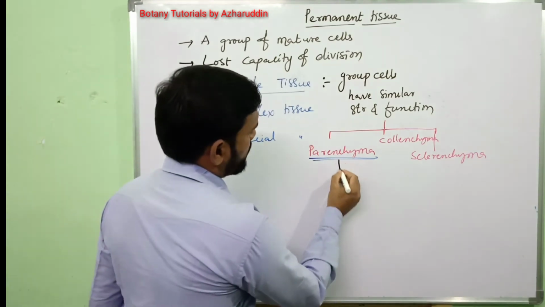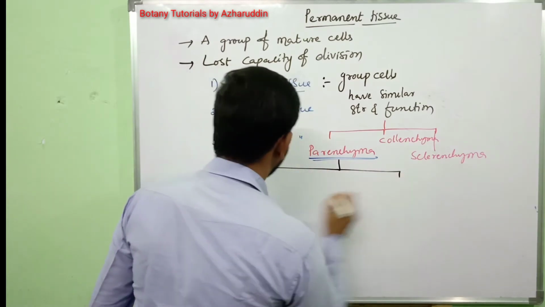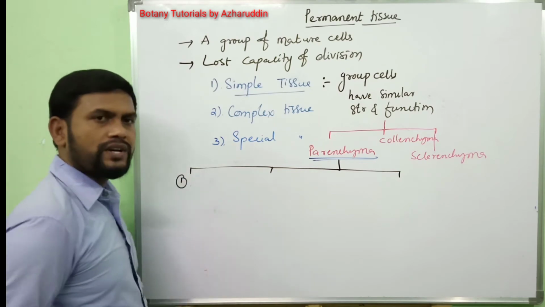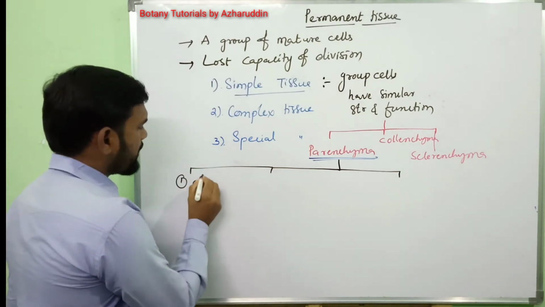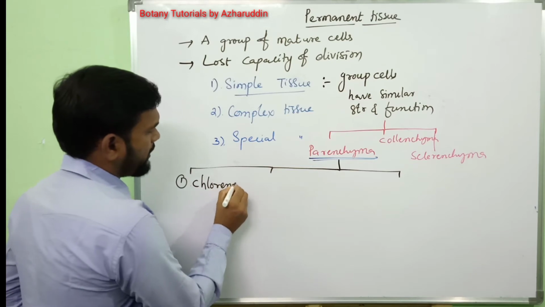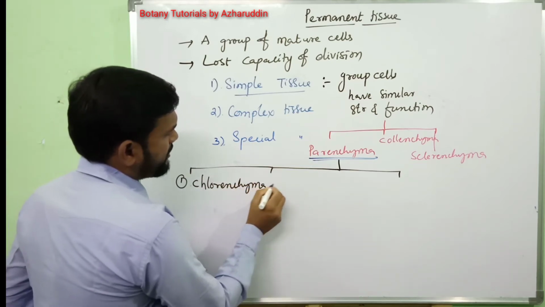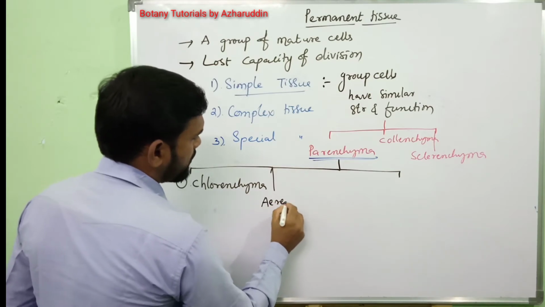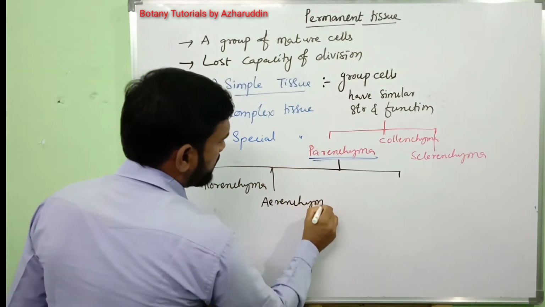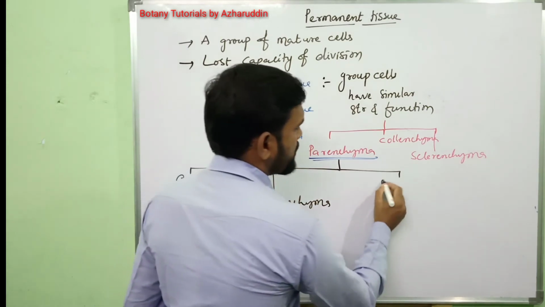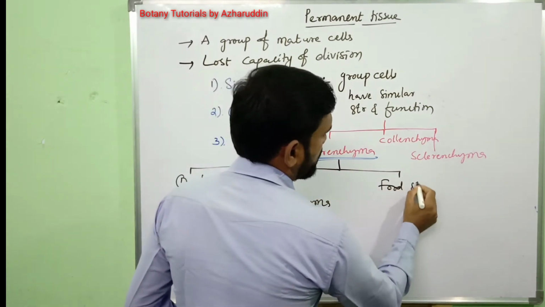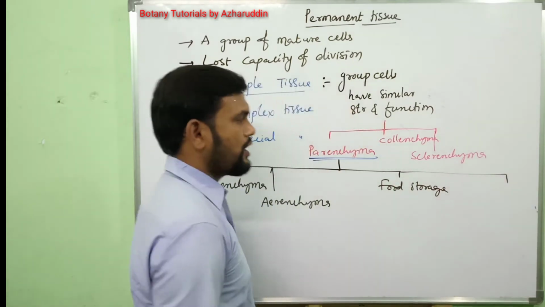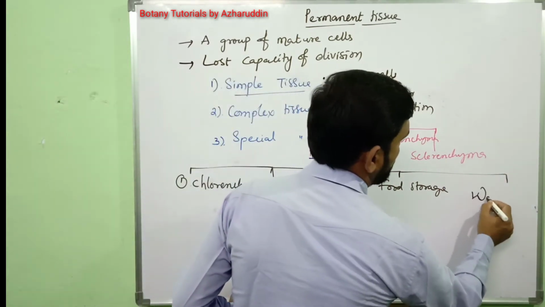They are: number one, chlorenchyma, and second one is aerenchyma, and third one is food storage parenchyma, and fourth one is water storage parenchyma.